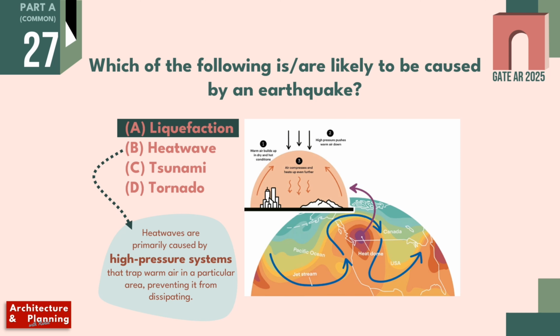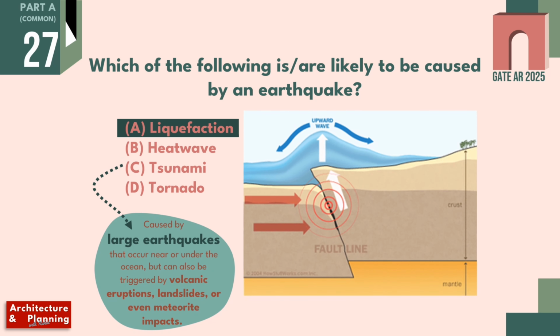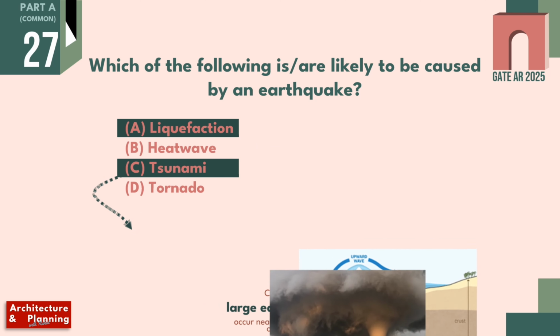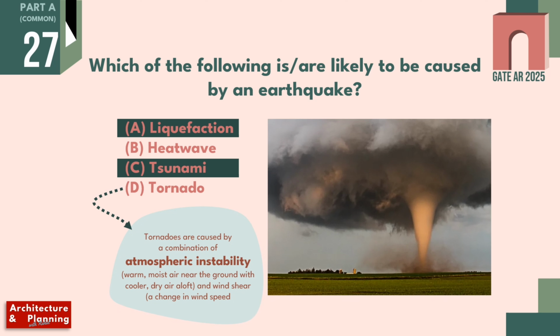Third is tsunami. Tsunami is also caused by large earthquakes that occur under the ocean. Other than this, it can also be caused by volcanic eruption or landslides. So option C is also caused by earthquake. Last option is tornado, which is mainly caused by atmospheric instability.